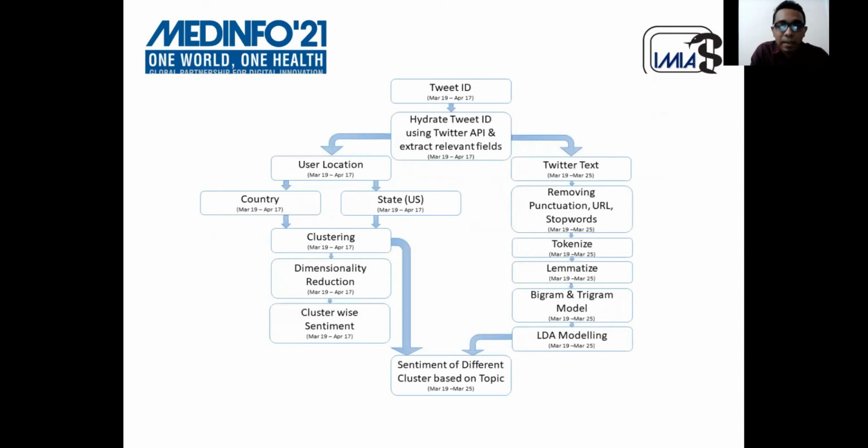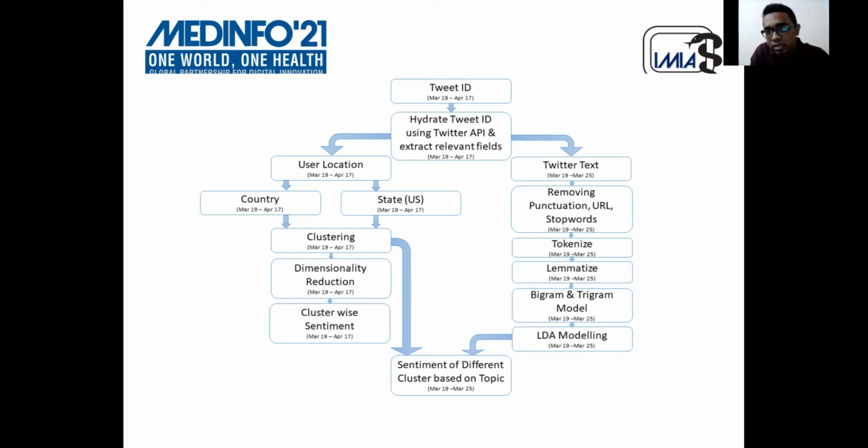So here is our full pipeline. We collected tweet IDs from the Lamsal dataset, then hydrated the tweet IDs and collected the full tweet objects using the Twitter API. Then from the user location field, we collected country and state related information and then clustered based on them separately. Then we used dimensionality reduction algorithms to visualize them and then did cluster-wide sentiment analysis.